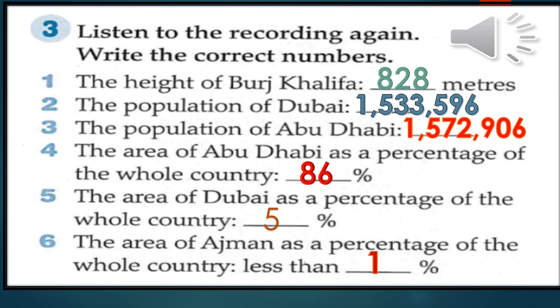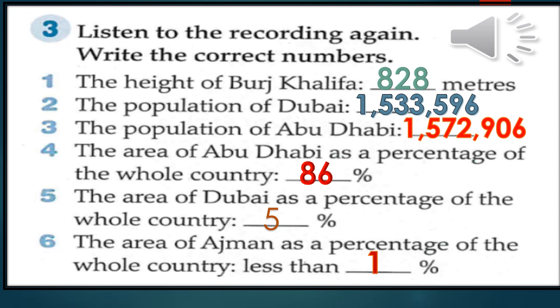Dubai had exactly 1,533,596 people, around 22% of the population. Abu Dhabi had 1,572,906 people.